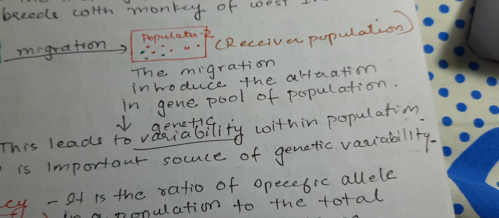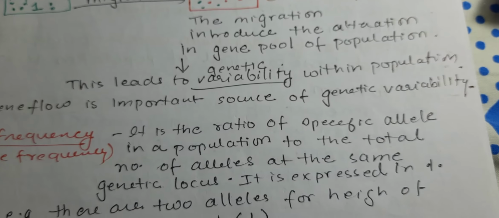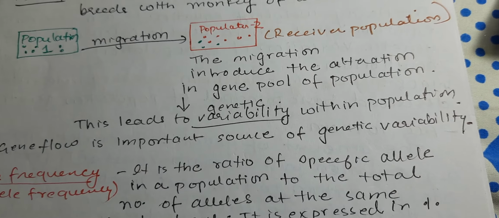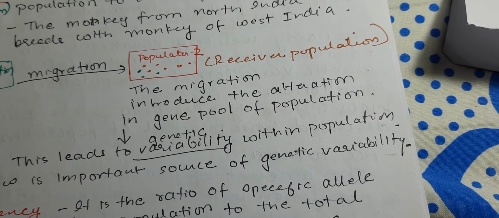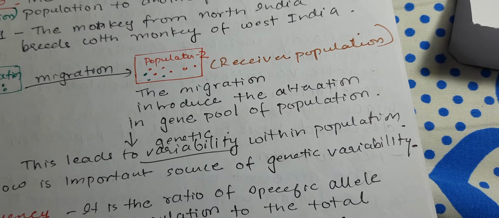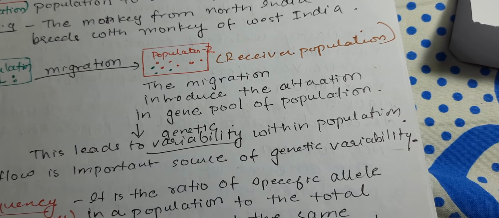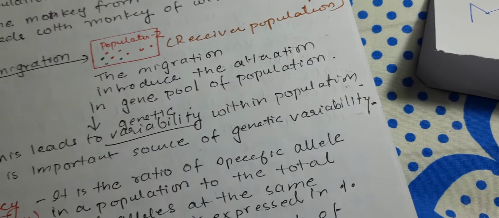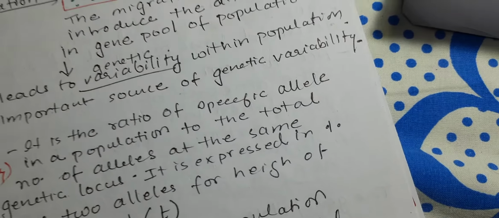So the gene pool of the population changes, which leads to genetic variability within the population. Therefore gene flow is an important source of genetic variation. So whenever there is gene flow, or migration of population from one to another, there is always genetic variability that gets introduced. So this is one reason for introducing genetic variability or variation.